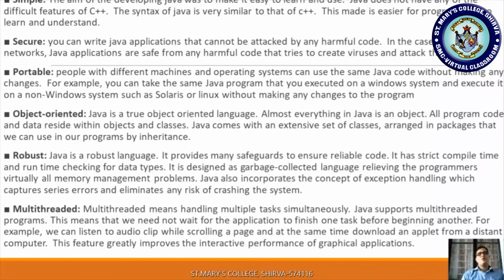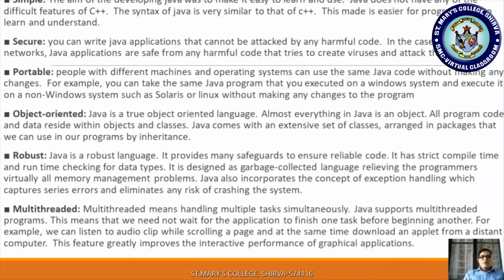Whatever program you have developed in Java is very secure because of bytecode. In bytecode, no virus program can identify the data location. That is why it is very secure code.